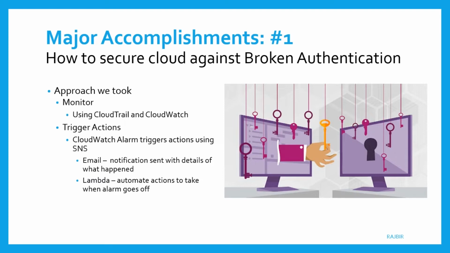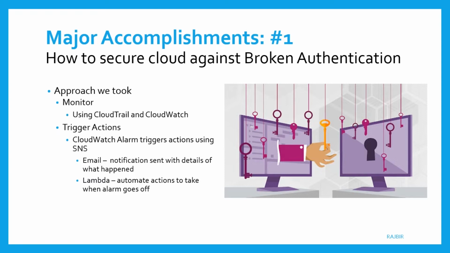So to go into the first major accomplishment, which was how to secure cloud against broken authentication. Broken authentication, as described by OWASP, is the use of manual or automatic methods to gain control of systems by using vulnerabilities in the system's authentication process. These vulnerabilities in authentication in AWS are around access keys, how they're protected and how they're managed, IAM users, so how are they managed and what type of passwords are allowed, and allowing brute force attacks to break an access key or IAM user login.